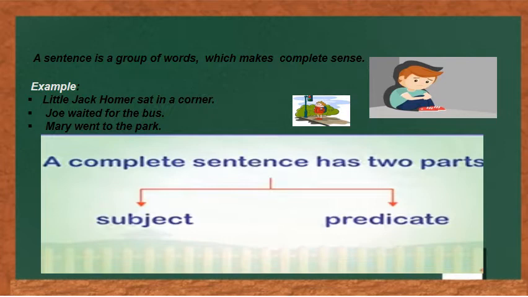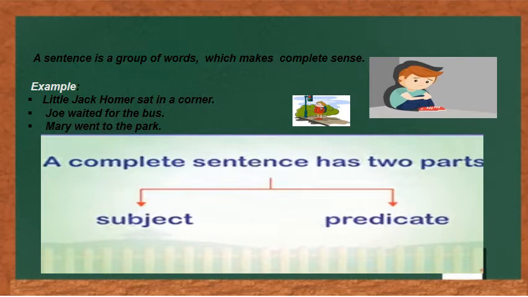The first example, the little Jack Homer sat in a corner. Here you can see there is a set of words and they have been put together in such a way that it is giving some meaning. So it can be categorized as a sentence. Children, any set of words randomly put together that does not make any sense cannot be called a sentence. It must give some meaning to be called a sentence.